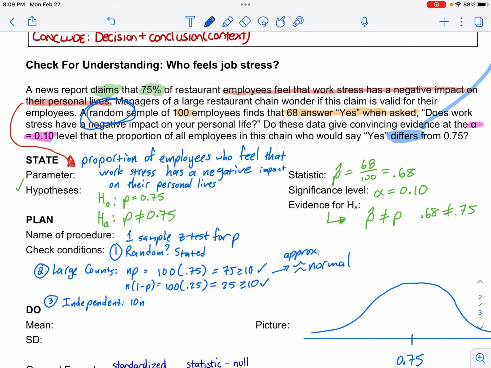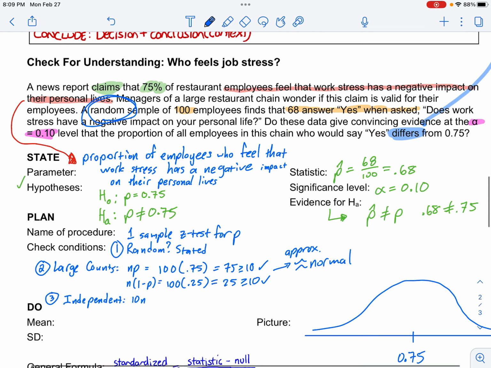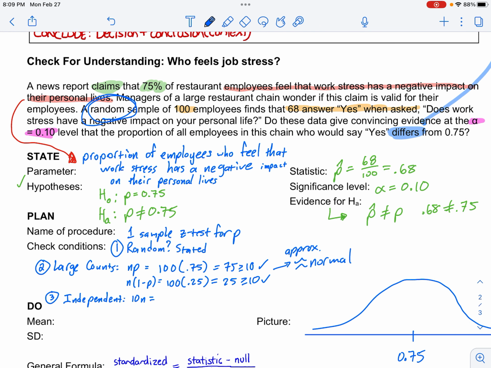Then number 3, are they independent? You could say generally that one employee's feelings about this are independent of another employee's. Or if you do the math, you do 10 times n. 10 times 100 has to be less than the population. The population in this case would be all employees. Did they tell us how large this company was?